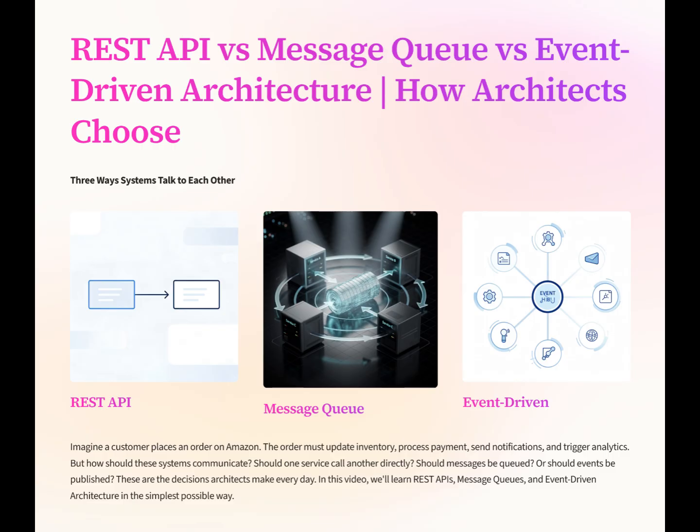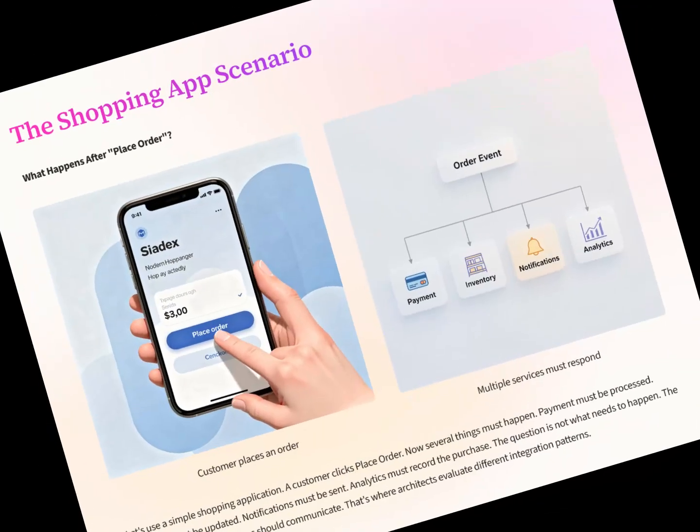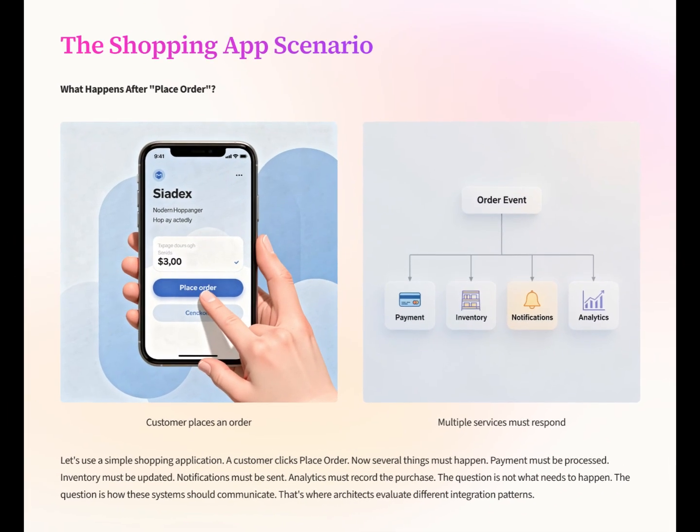In this video, we'll learn REST APIs, message queues, and event-driven architecture in the simplest possible way. Let's use a simple shopping application. A customer clicks place order. Now several things must happen. Payment must be processed. Inventory must be updated. Notifications must be sent. Analytics must record the purchase.